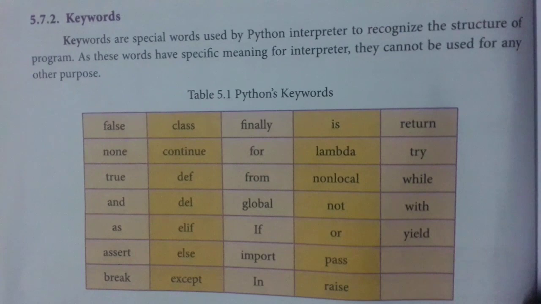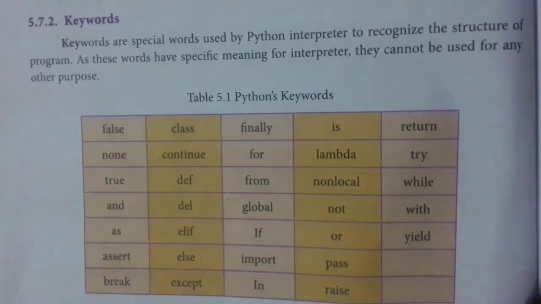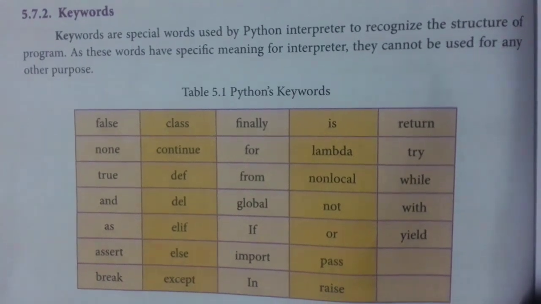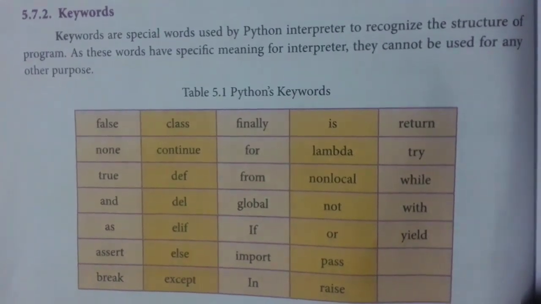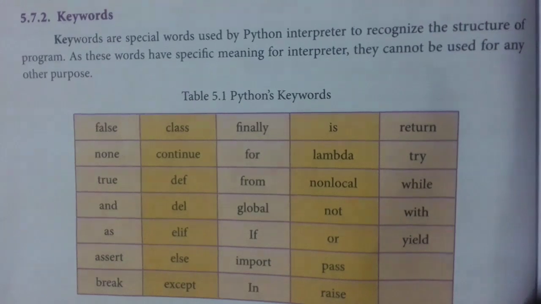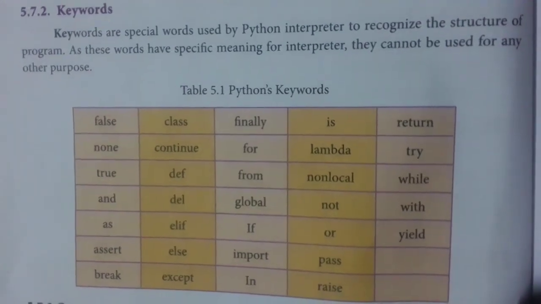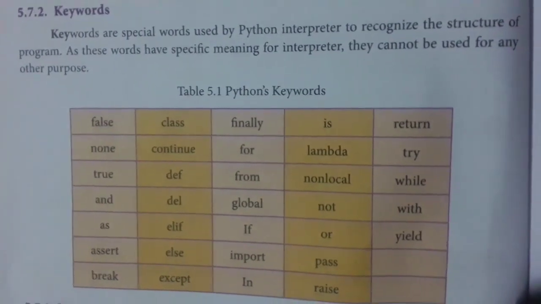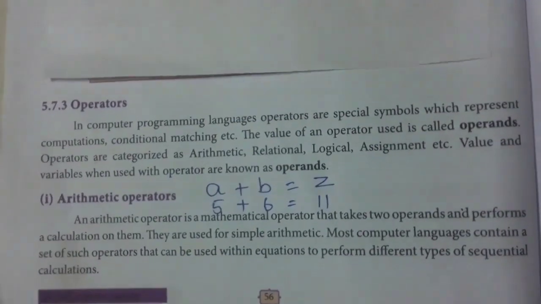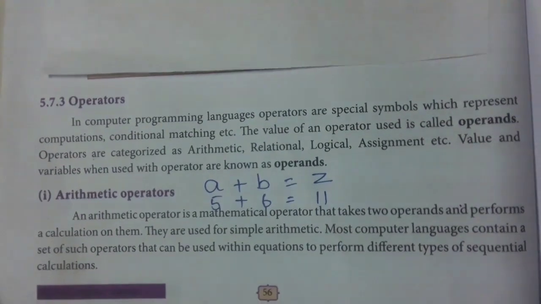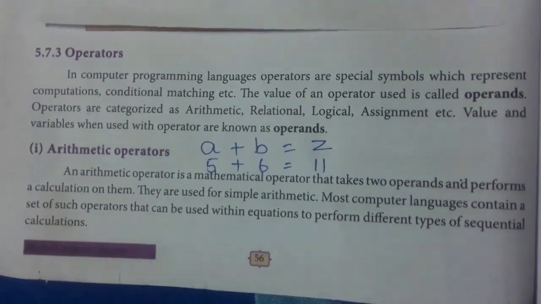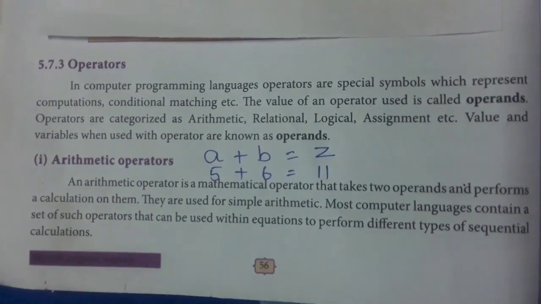Next one is keywords. Keywords are the special words used by Python interpreter to recognize the structure of the program. So all these keywords cannot be used as identifiers, and only whenever it is essential, only that time it has to be used. Next one is operators. Operators are the special symbols which represent computation, conditional matching, etc.